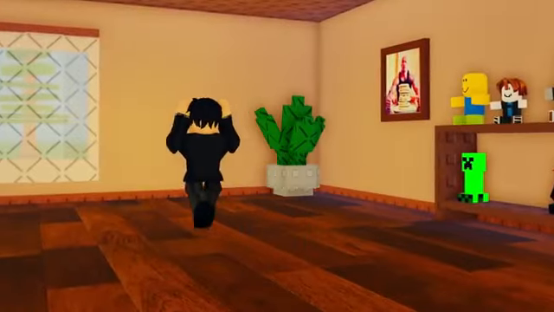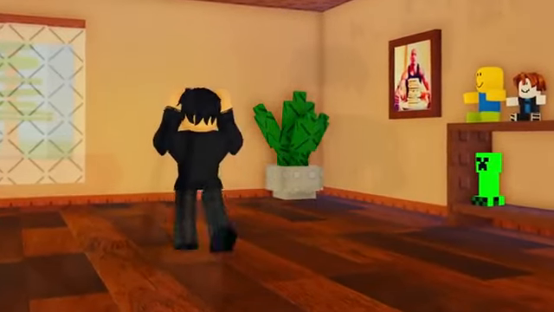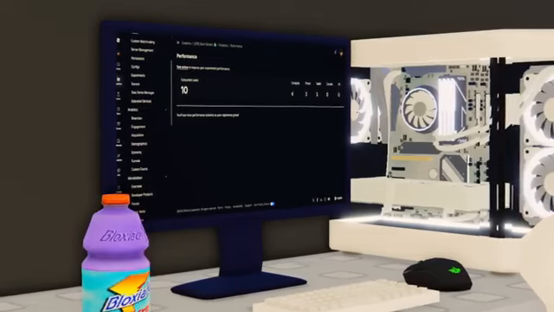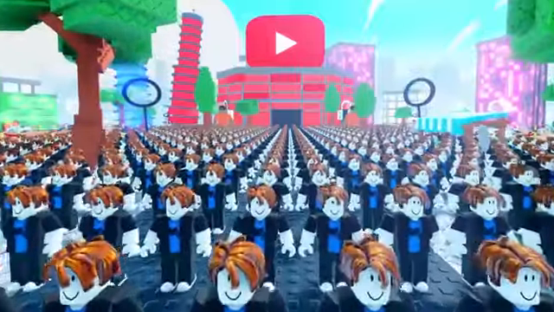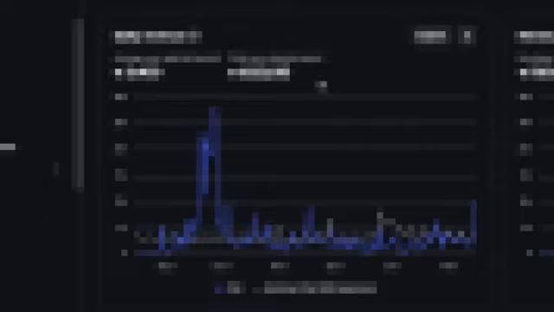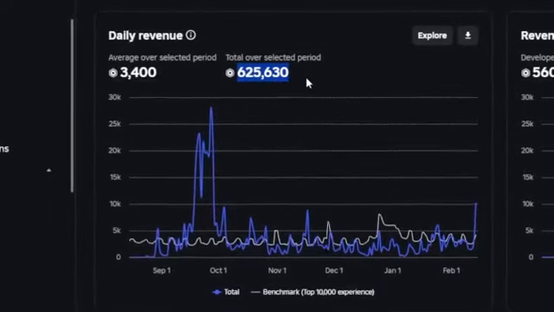I have no words to explain how happy I was to hit this number. I mean, just a couple days ago, I was celebrating when the game hit 10 CCU. Now it's almost at 500. With this amount of players in my game, it was generating crazy amounts of Robux. And during its lifetime, it's made over 600,000 Robux.